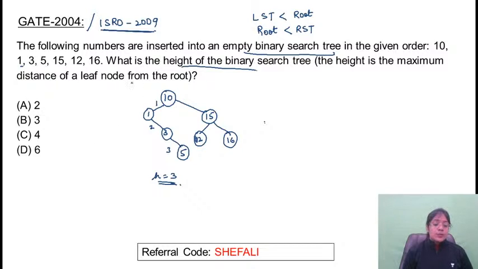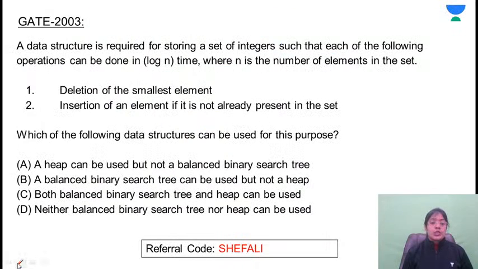So any doubt till this point? Let's move on to the next question. So 2004 के भी सारे questions हम discuss कर चुके हैं. Now let's start with the questions which were asked in 2003. Read the problem carefully.